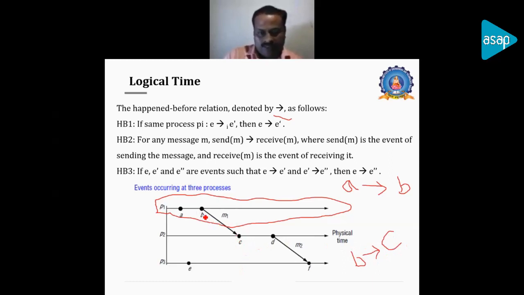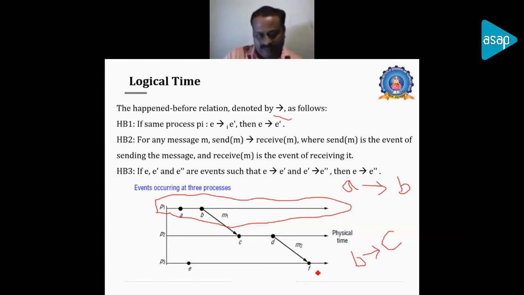After completing this, the time in C will be after the time in event B. So event B happened before C, and using that relation, they will be connected.